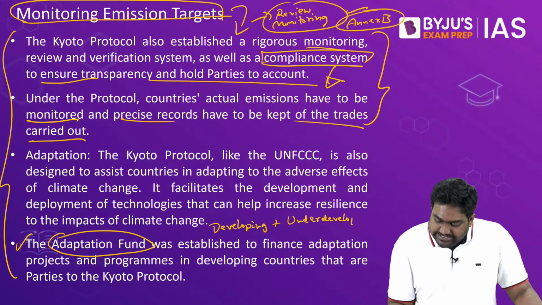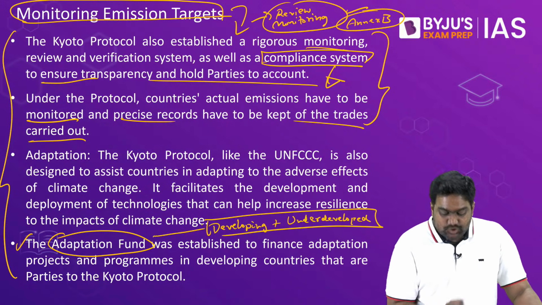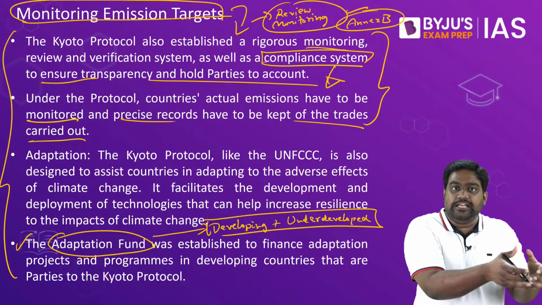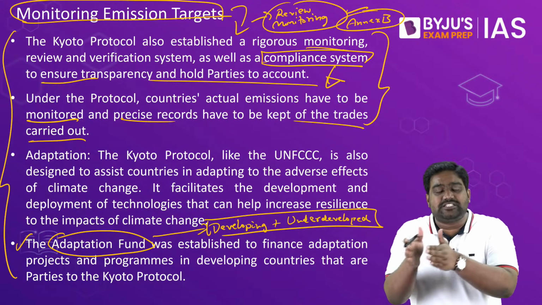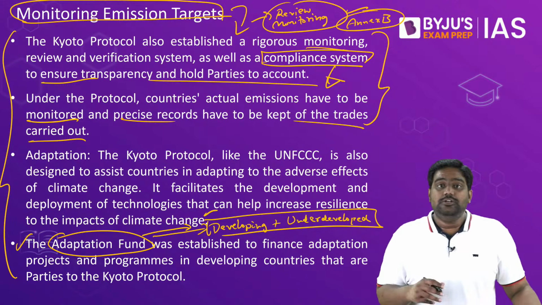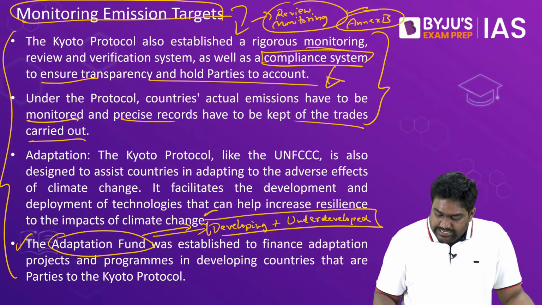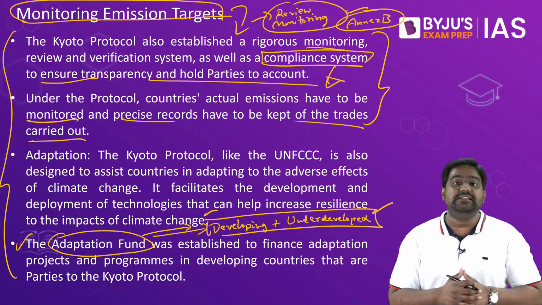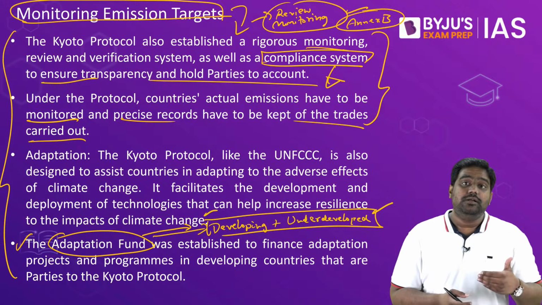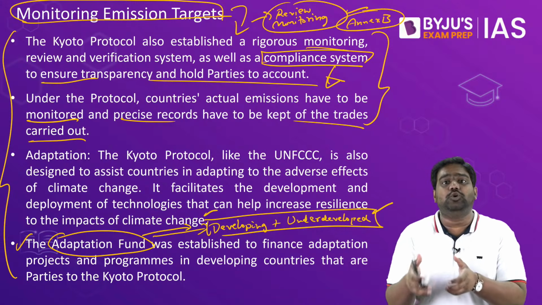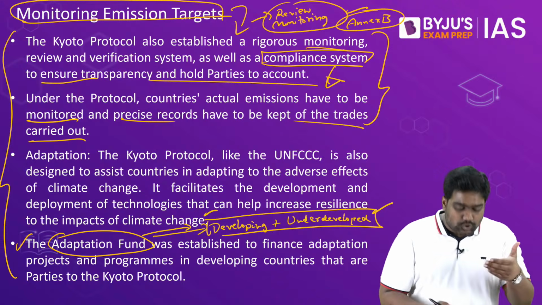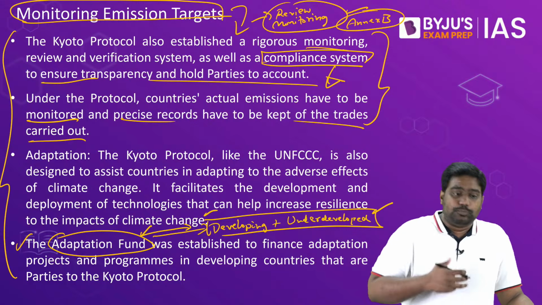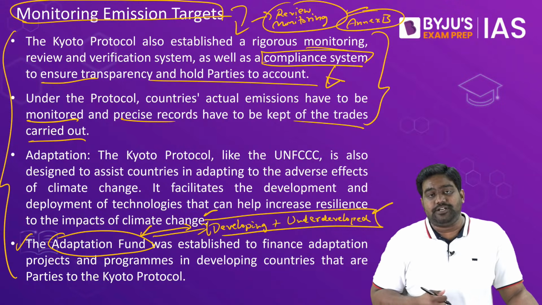An adaptation fund was set up through which climate finance could be generated, through which developed nations, Annex B countries, will pool their money, their resources together, and financial assistance could be provided through this adaptation fund so that the most threatened countries can take adaptation measures. Low-lying countries, especially like Maldives, the Pacific Island states, countries like Bangladesh, right? All these countries are very vulnerable to climate change and rising sea levels. So they would receive assistance from the adaptation fund and they can take adaptation measures to protect themselves against the threats posed by climate change.